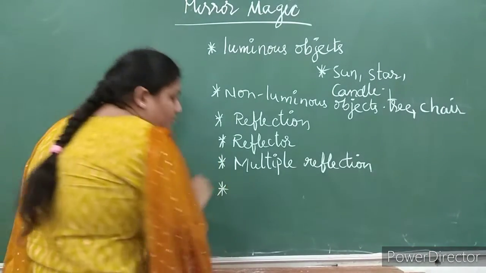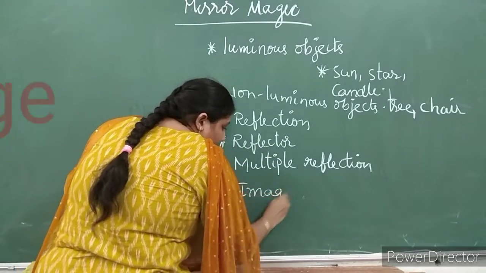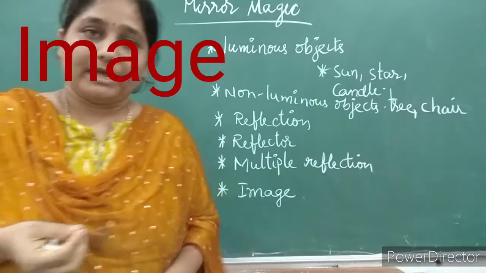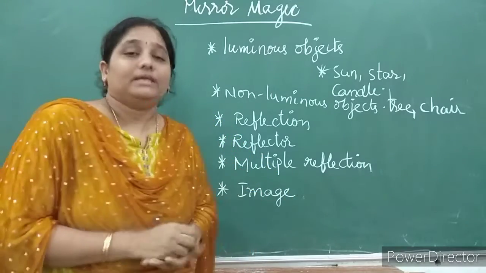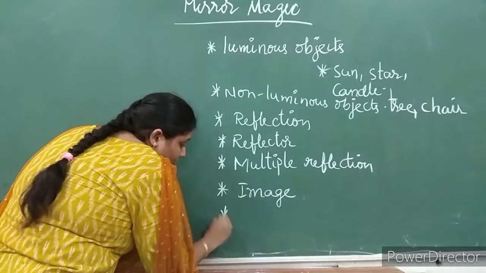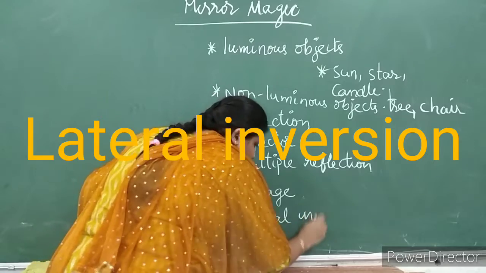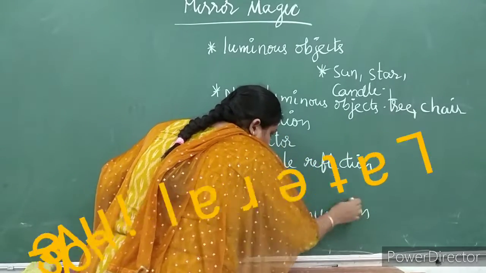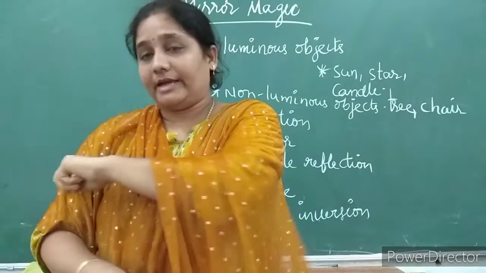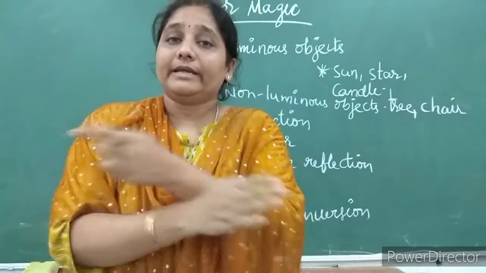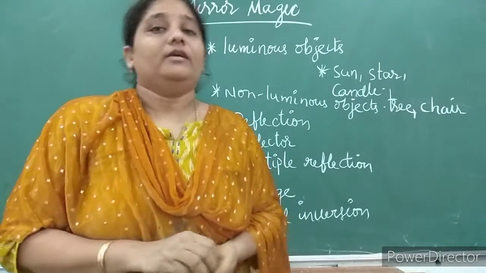Now after multiple reflection, you came to a word. Continuously I am using the word image, which is nothing but the bounced back ray, your reflected ray, which you are detecting on the reflecting surface. That is your image. After that, you came to know about the topic of lateral inversion. The word lateral inversion says that the lateral sides, left and right sides, get interchanged with each other. That concept we call lateral inversion.